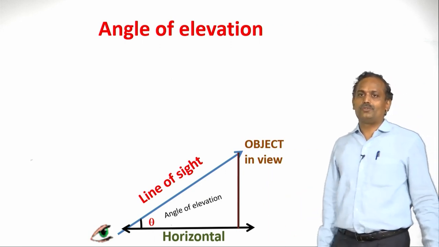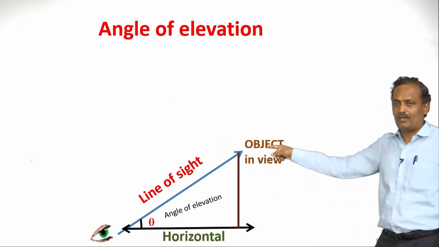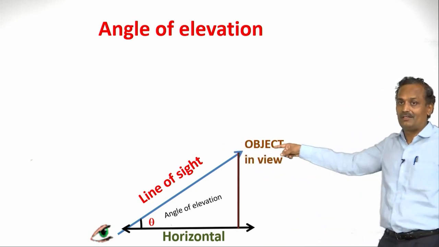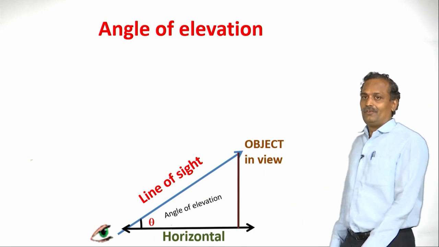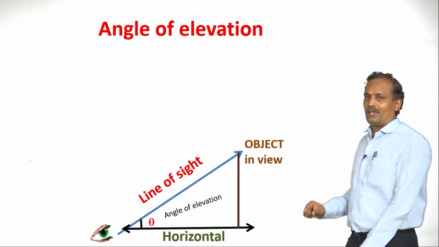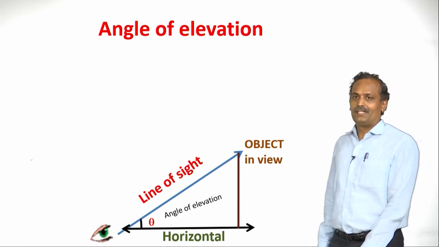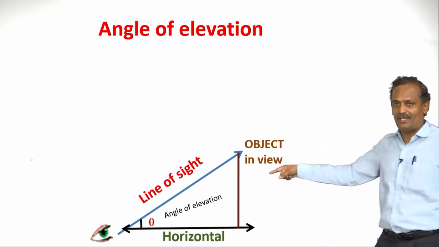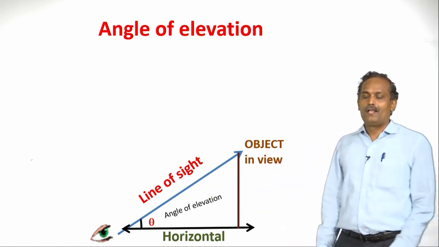So what is the angle of elevation then? With respect to horizontal, we are observing an object here. The object is here. While observing this object with the line of sight with respect to horizontal, we can find an angle. That angle, whatever we have shown here, is the angle of elevation.